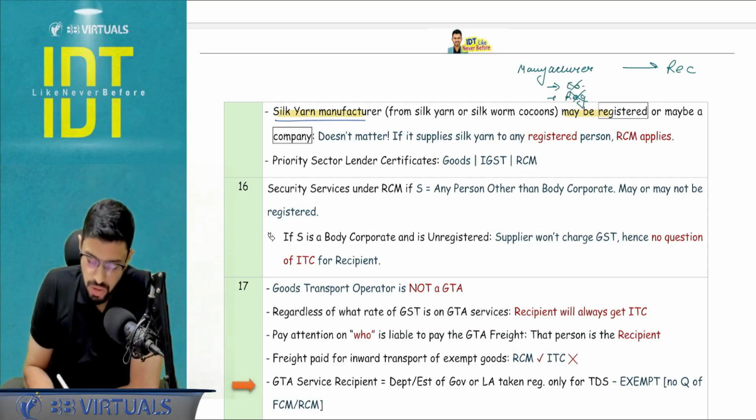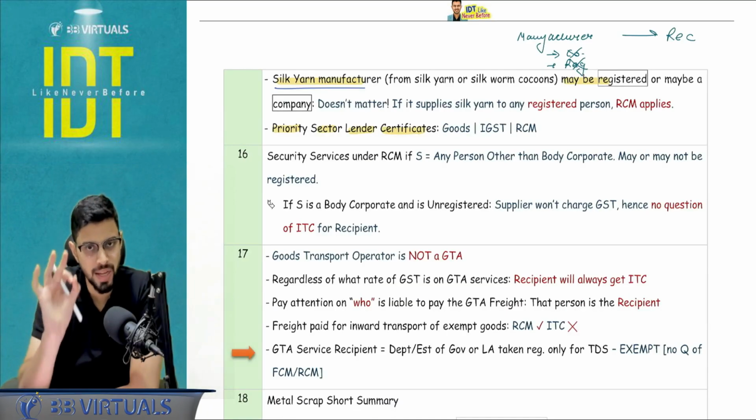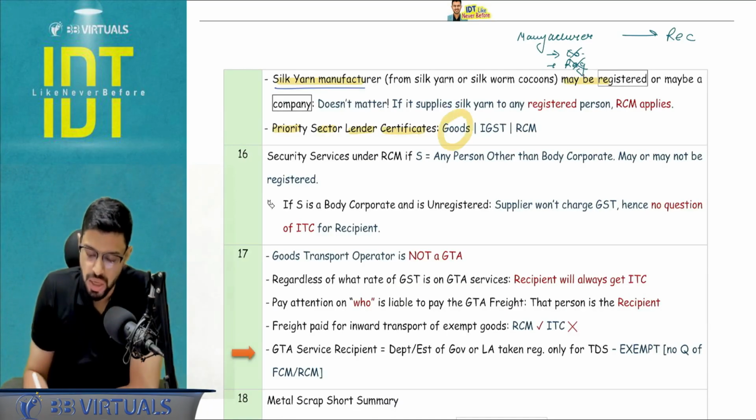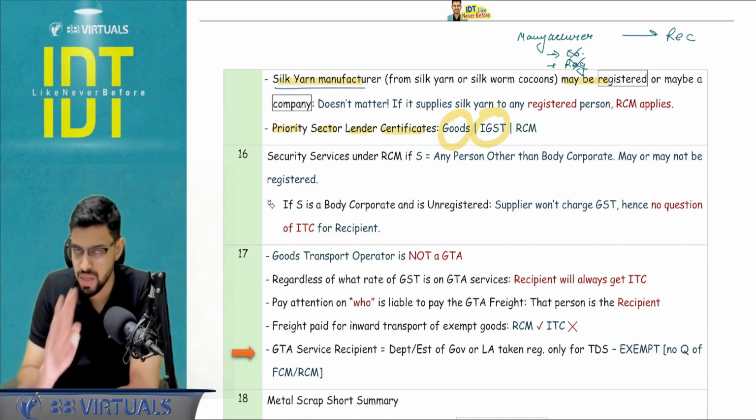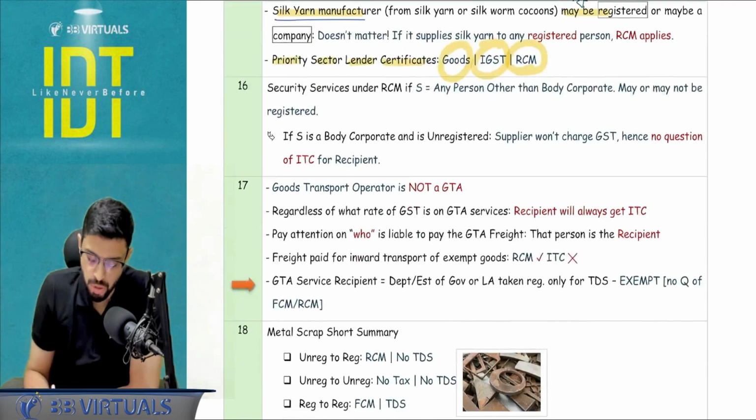Just a point to be noted with respect to the priority sector lender certificates, the 3-point analysis for the nature of GST: it is always going to be goods. It is always in the nature of IGST, regardless of location of supplier and place of supply, and always reverse charge mechanism is going to apply.